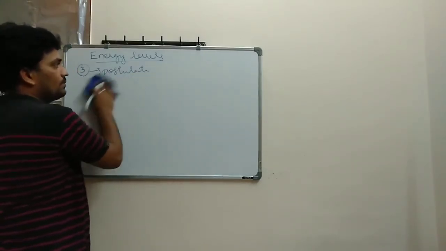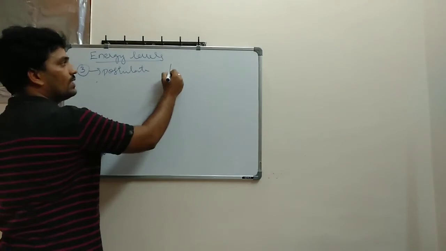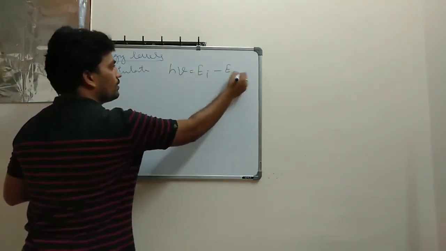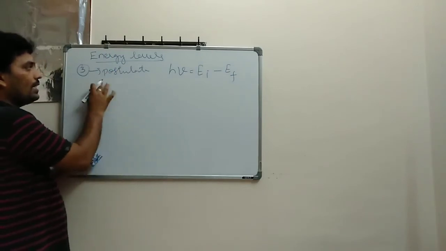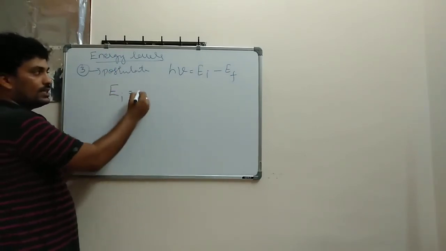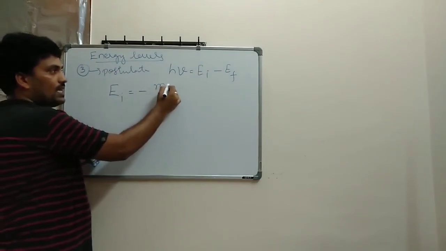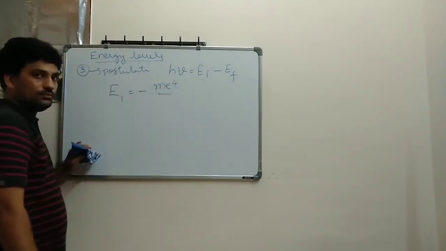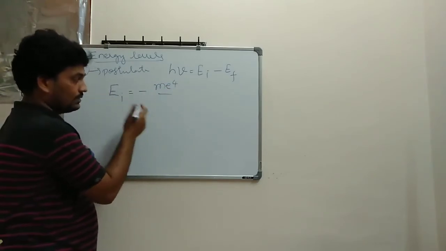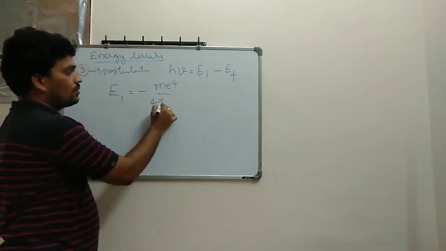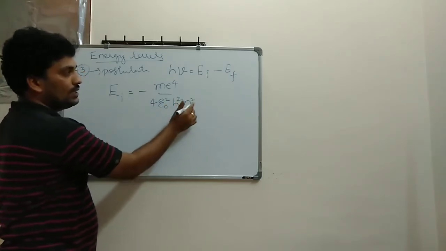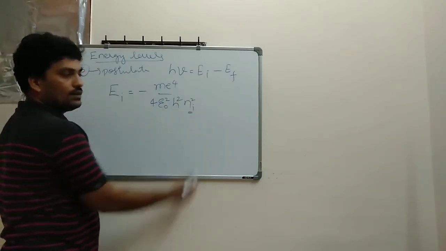So let's suppose from the third postulate, you know already h nu is equal to Ei minus Ef. You can take the initial energy Ei is equal to the total energy, you know already how much: minus m e power 4 divided by 4 epsilon naught square h square ni square, for the initial orbit.